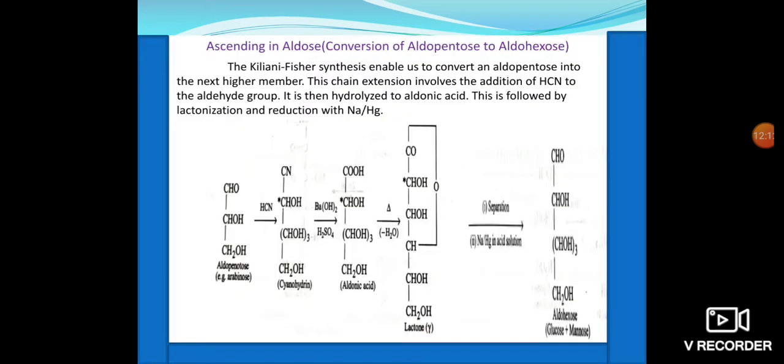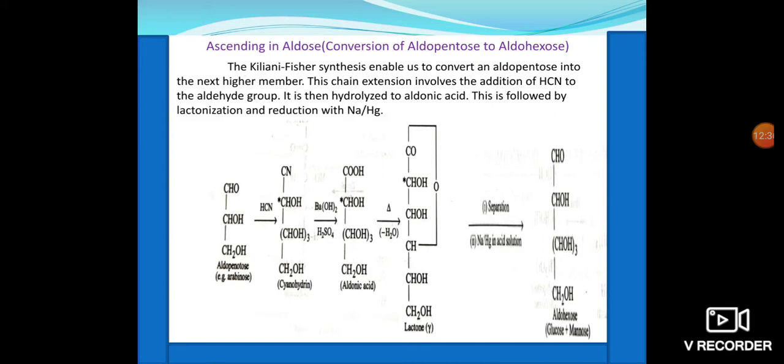Then another one is ascending in aldose, aldopentose to aldohexose. Ascending means increasing the number of carbons in the compound by one. So here we are converting aldopentose to aldohexose.